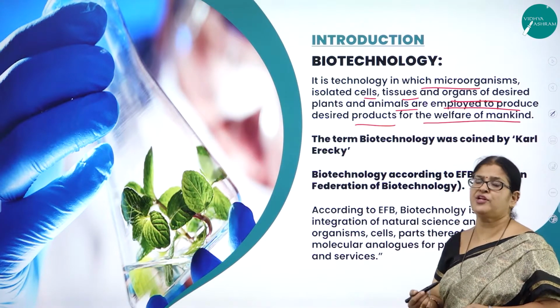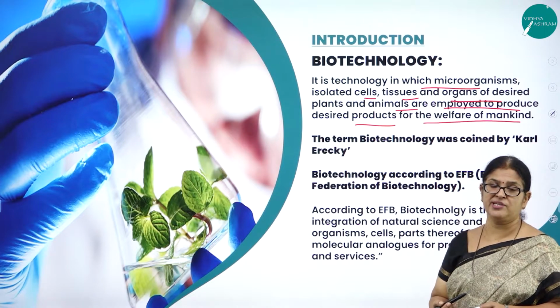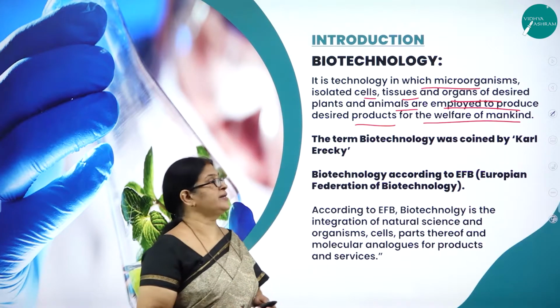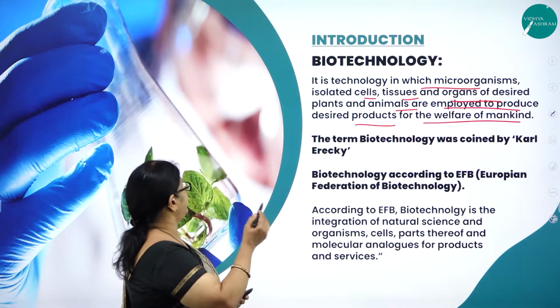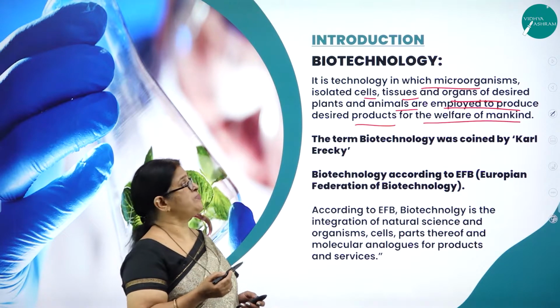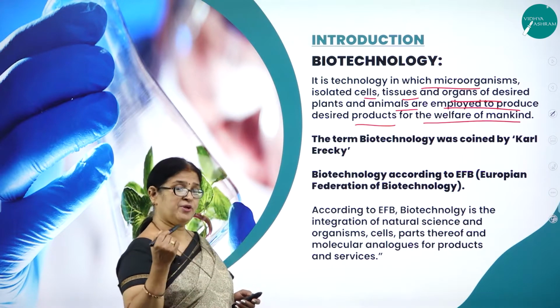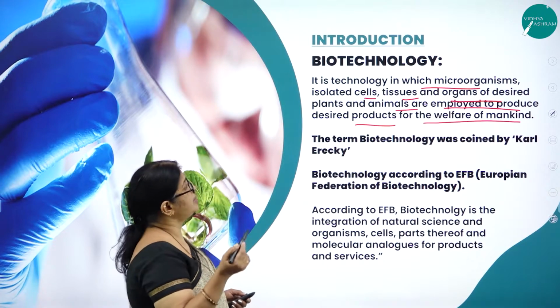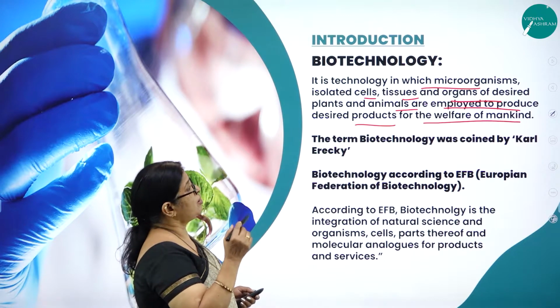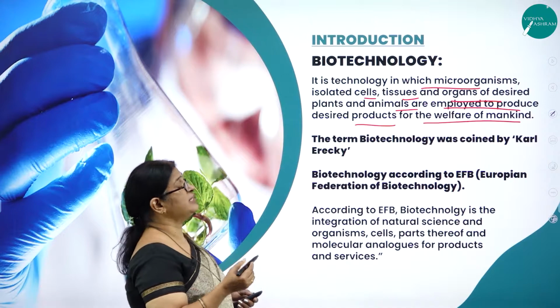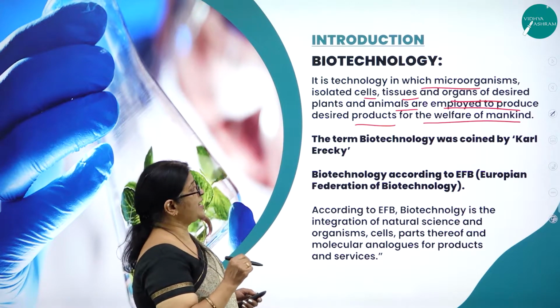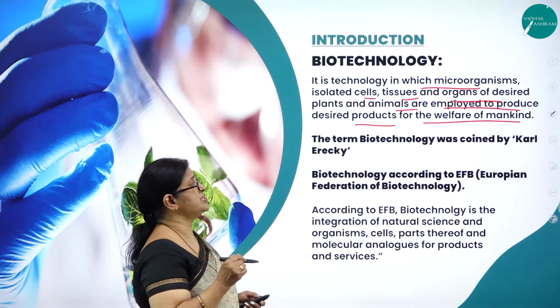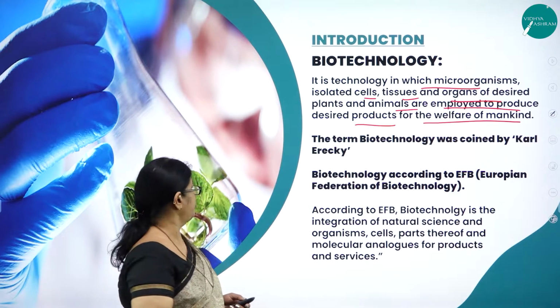See how beautifully the word biotechnology is defined. What is the correct definition of biotechnology? It is a technology in which microorganisms, either you can take the microorganisms or the isolated cells or the tissues and organs of the desired plants and animals are employed to produce desired products for the welfare of mankind.